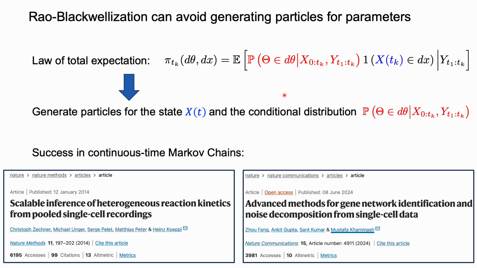Actually, this method has been successfully applied in continuous time Markov chains. In this reference, Zechner and his colleagues applied this exact idea to analyze biological systems described by Markov chains. In one of our recent works, we further extend this method for gene expression systems by marginalizing out some state variables, in addition to parameter variables, for further improved accuracy.